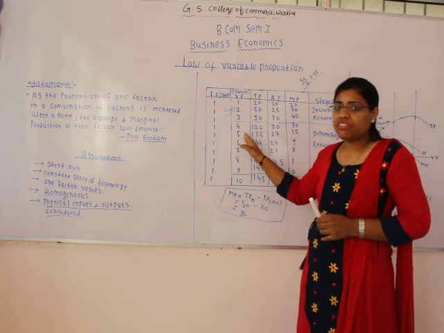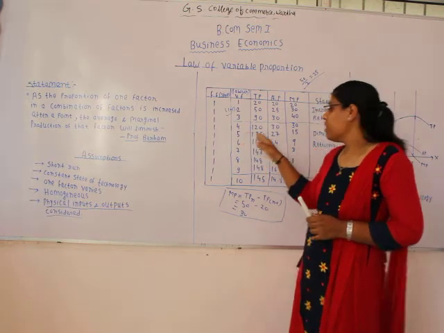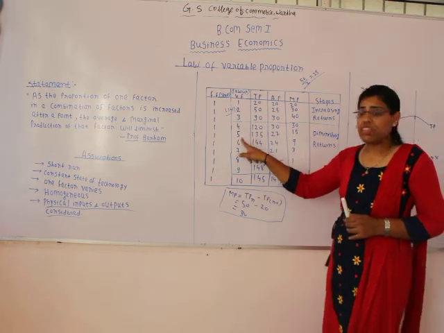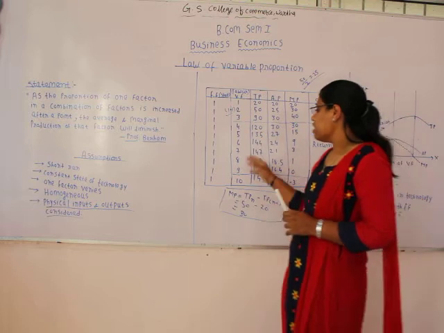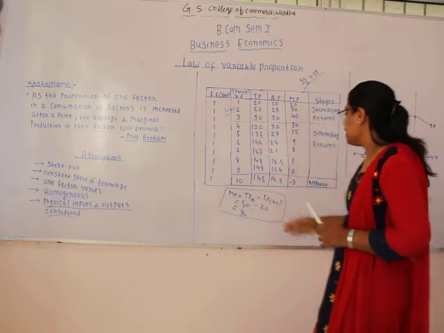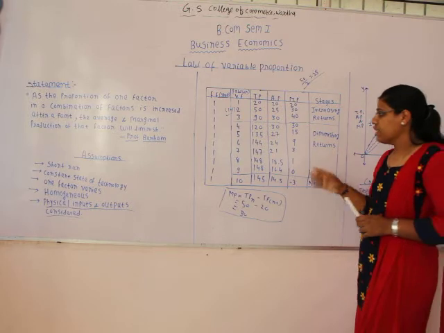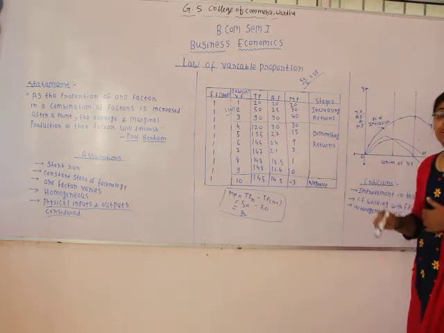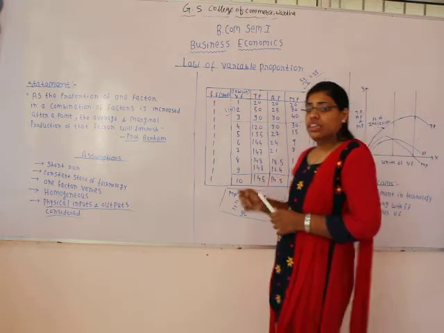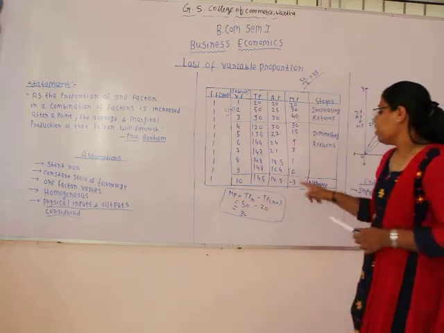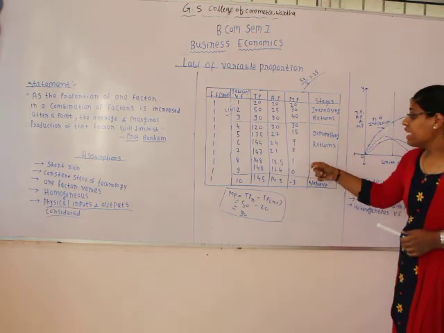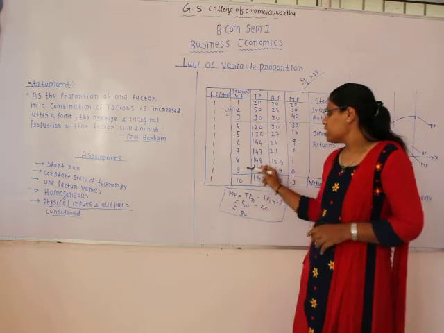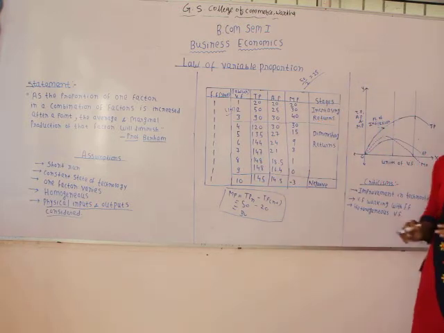Then after employing the fifth labor, we are getting only 15 units of marginal production from this fifth labor, and when we are increasing the number further to 6, 7, 8, 9, marginal production is further declining to 15, 9, 3, 1, and when we are employing the ninth unit of labor, we are not getting any production from this. We are getting zero marginal production from this labor. It means the contribution of this labor is zero in the production process.